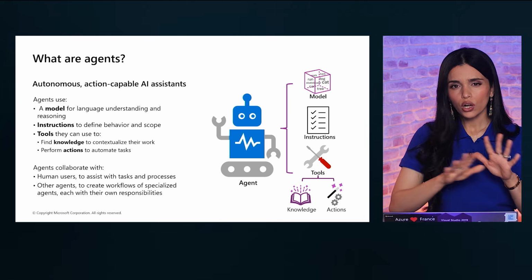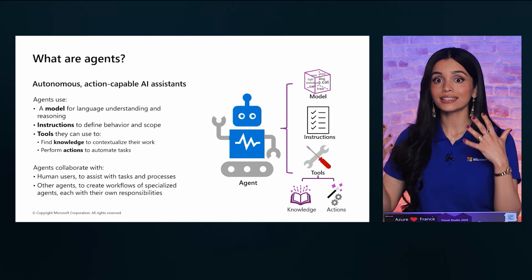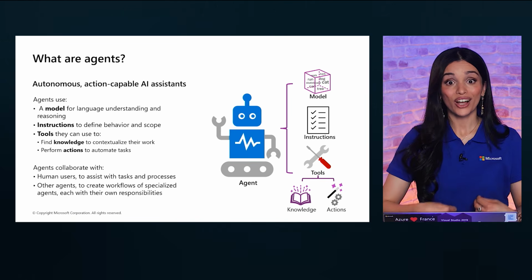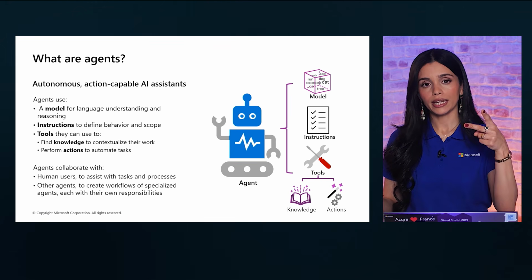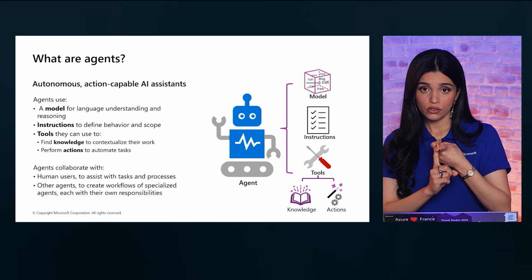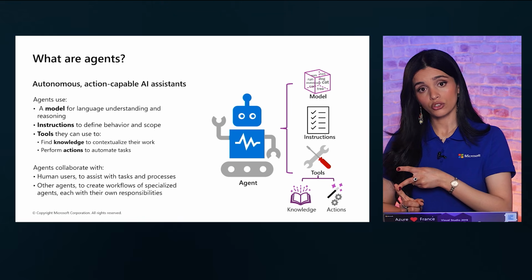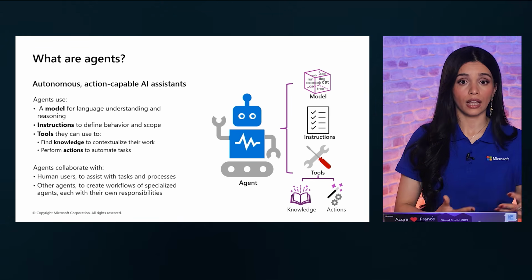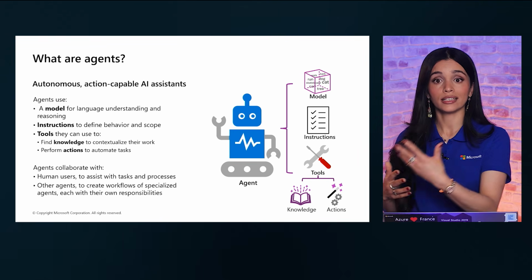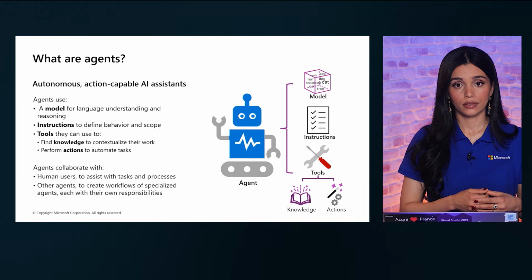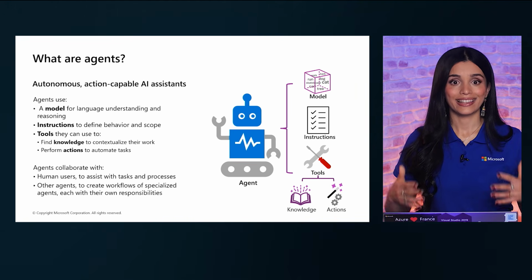Then tools are all about taking actions. What truly sets agents apart is tools. Tools allow agents to interact with the world. There are two main types: knowledge tools that help find or retrieve information, and action tools that help to perform tasks. For example, searching documents, sending emails, or updating calendars. With tools, agents don't just talk, they act.